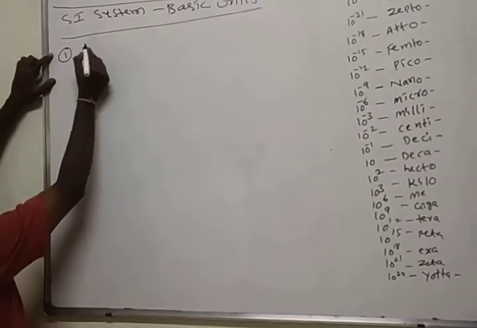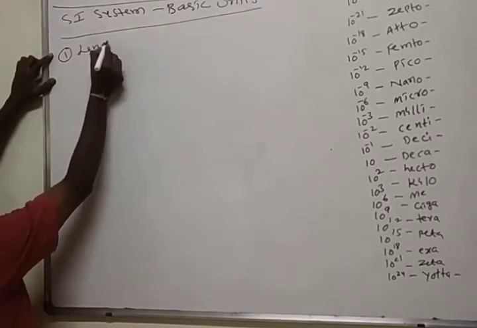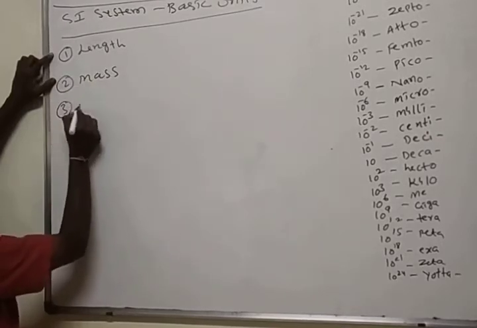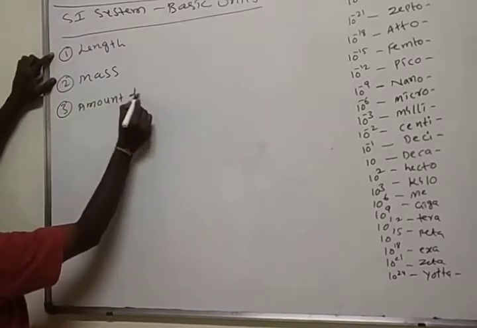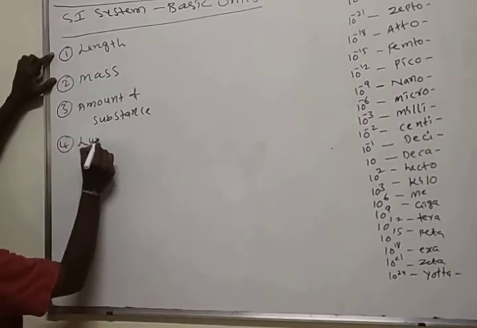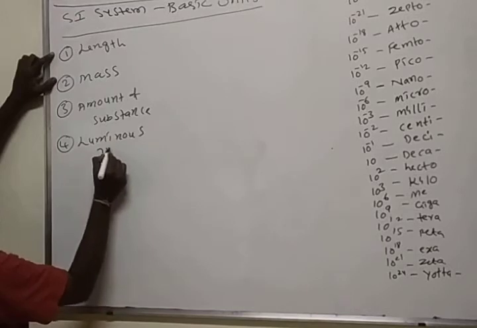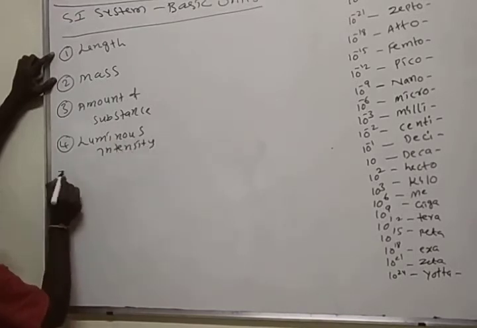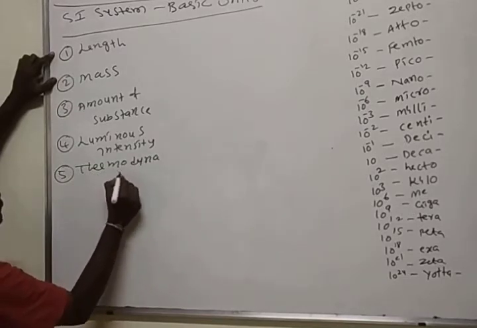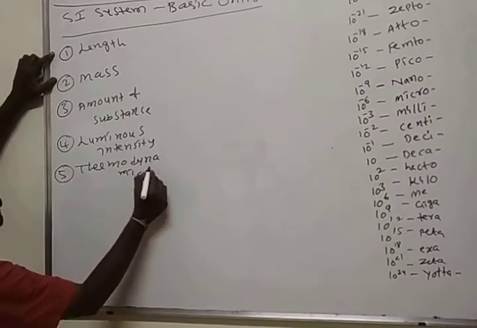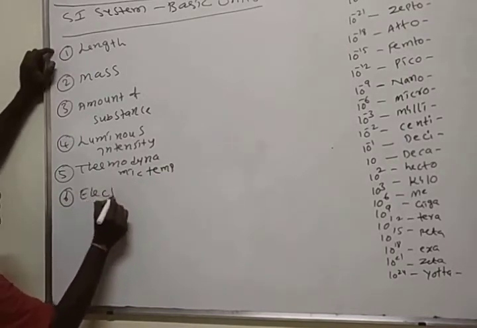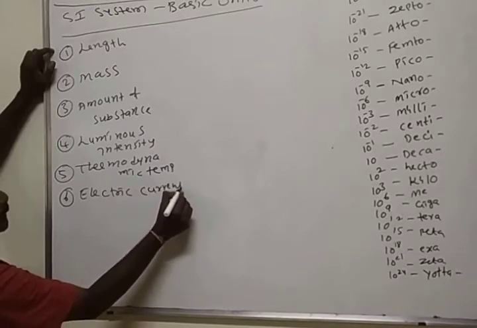One is length, mass, amount of substance, luminous intensity, thermodynamic temperature, electric current.